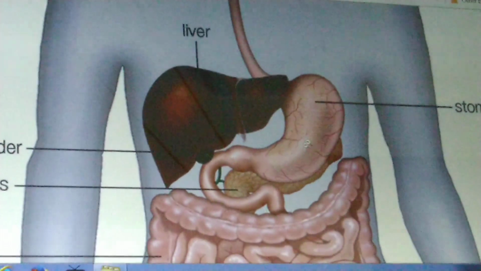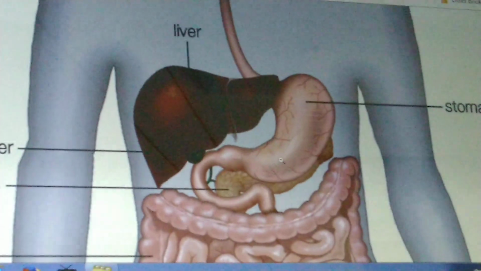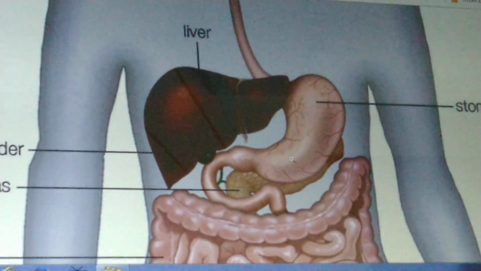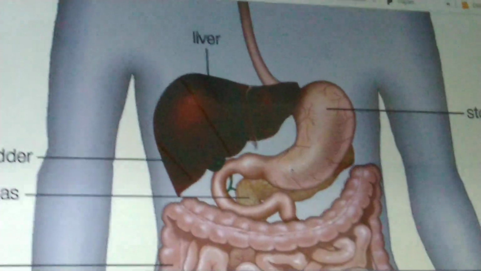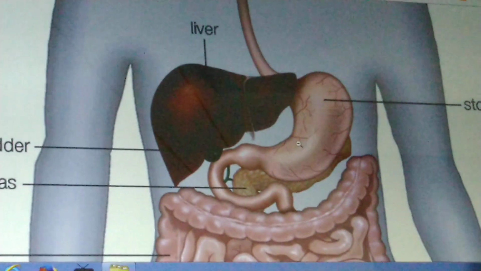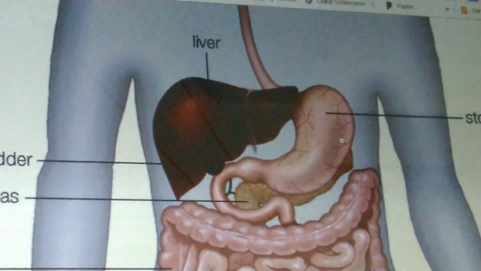After that, the proteins present in this partially digested food gets digested into peptones with the help of pepsin. Now the food is partially digested. This partially digested food is now called as chyme.